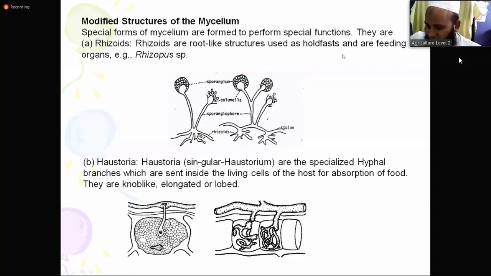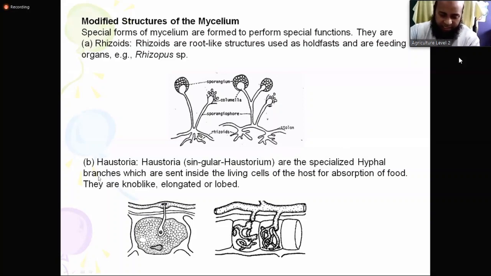So holdfast and feeding organ. One is they hold fast, and another function, they can take their nutrition by the rhizoid. So it is clear what is rhizoid. It is an example of Rhizopus species. In your practical class, the first fungus you study will be Rhizopus. Remember it. You will study Rhizopus and you will see this, and you have to draw all of this from the microscope. So here also you have to draw, please.